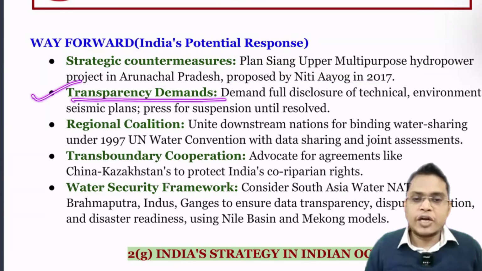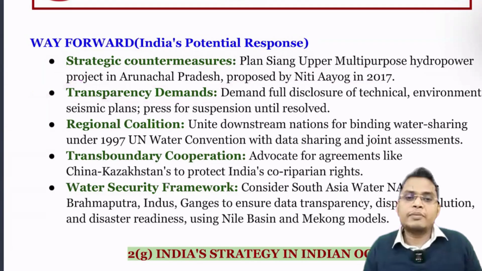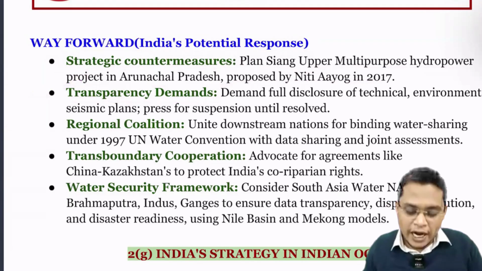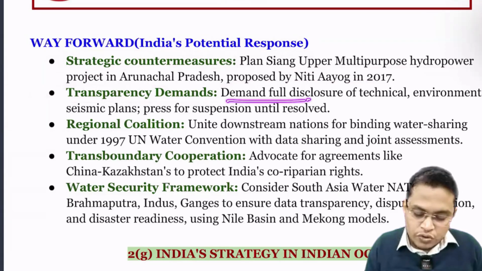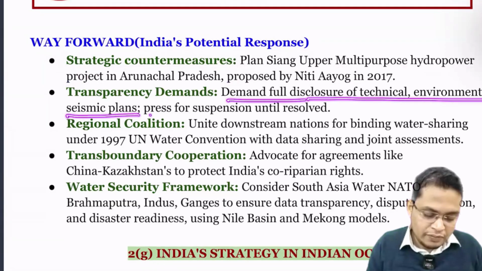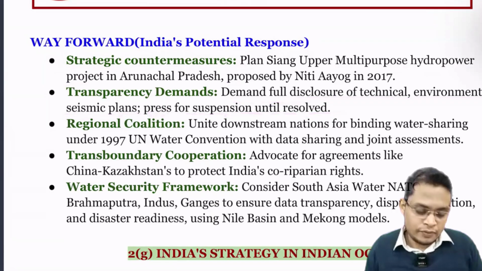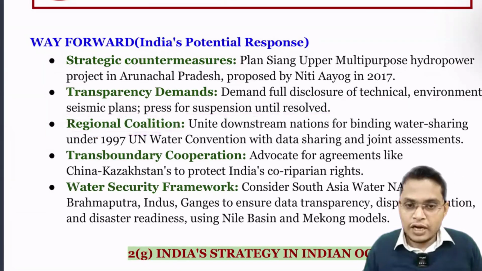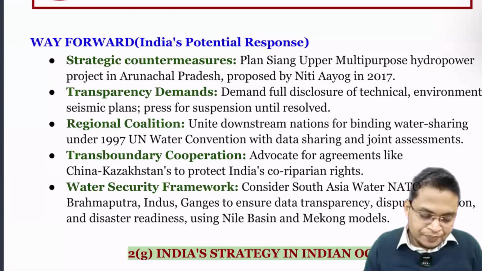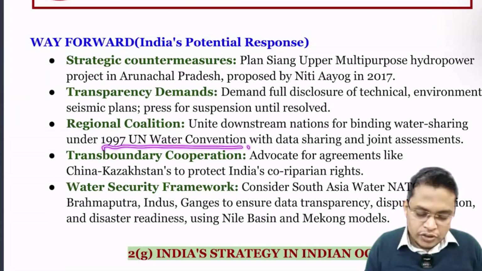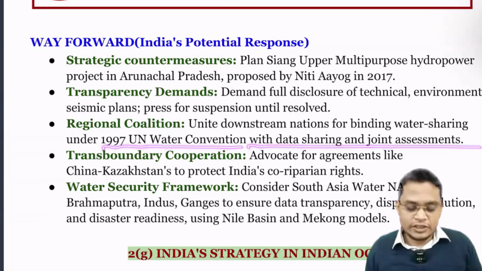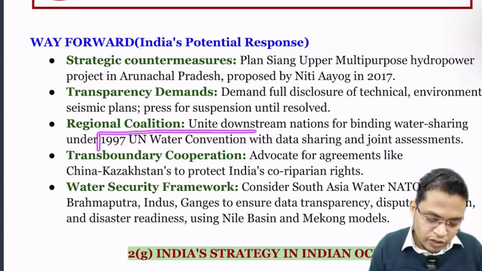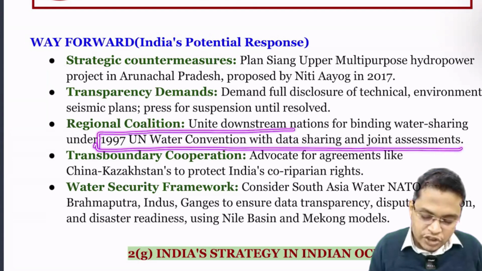Second one is transparency demand. We can create, at the international level, a demand for transparency of all the hydro projects: demand full disclosure of technical, environmental and seismic plans, and press for suspension until resolved. Next is a regional coalition. We can create a regional coalition of countries impacted by this decision under the UN Water Convention, with data sharing and joint assessment. This is very important.